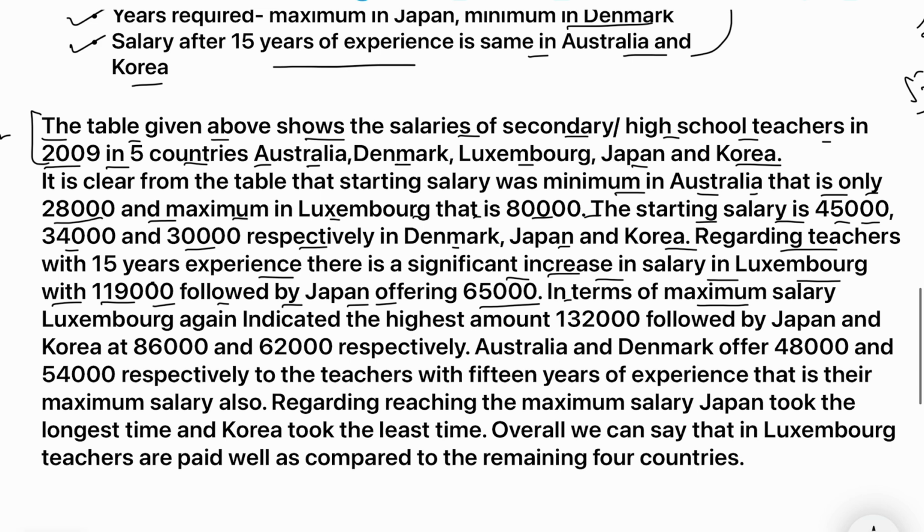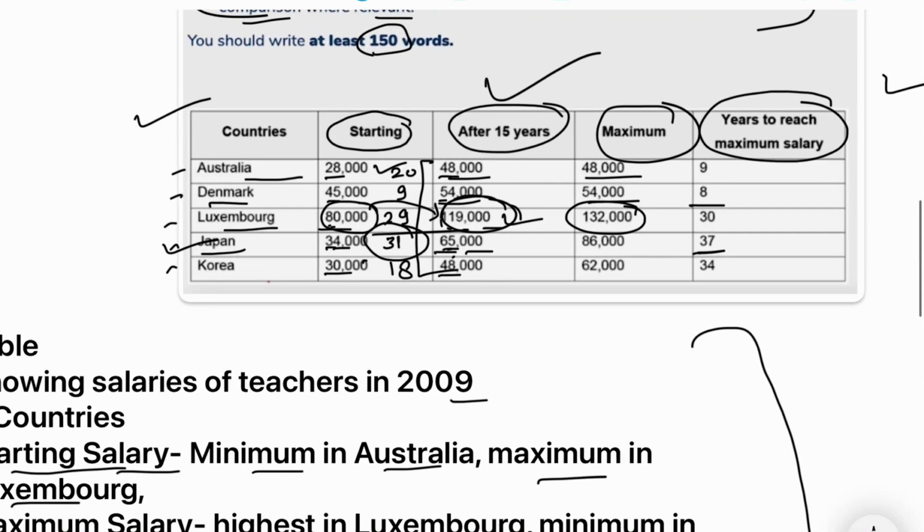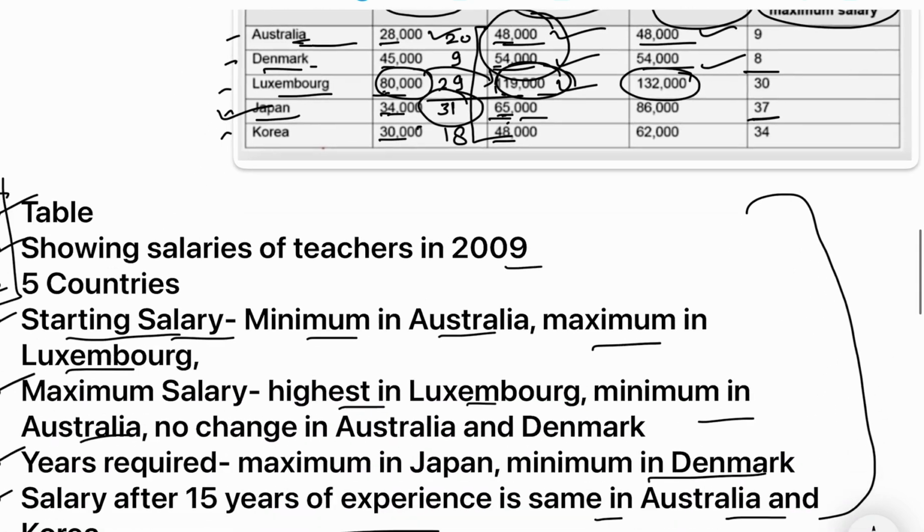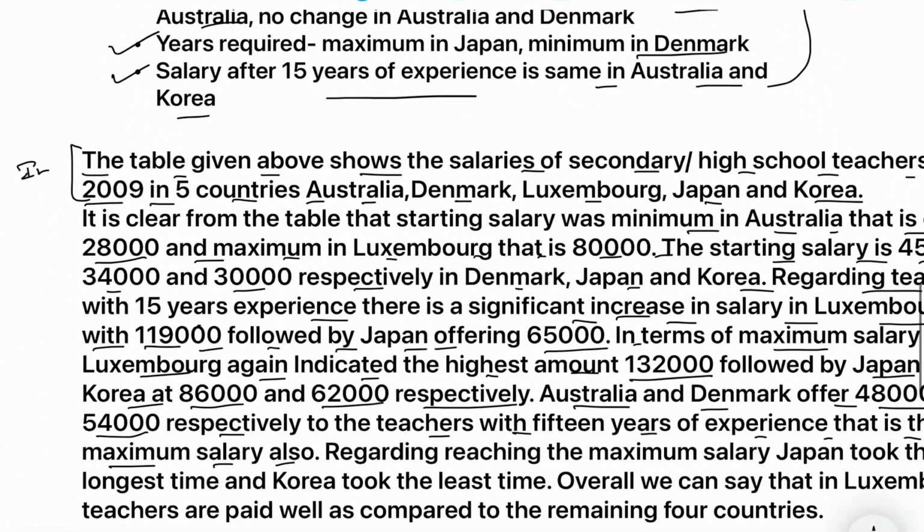Then in terms of maximum salary, Luxembourg again indicated the highest amount, that is 1,32,000, followed by the same Japan and Korea at 86,000 and 62,000 respectively. Australia and Denmark offer 48,000 and 54,000 respectively to the teachers with 15 years of experience, and that is their maximum salary also, right? So you can see in the column Australia and Denmark, they are offering 48,000 and 54,000, and that is their maximum salary also. There is no change in the maximum salary.